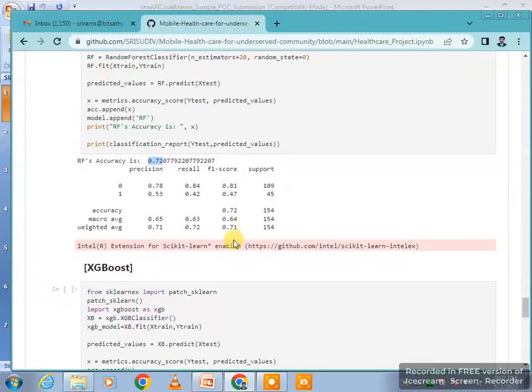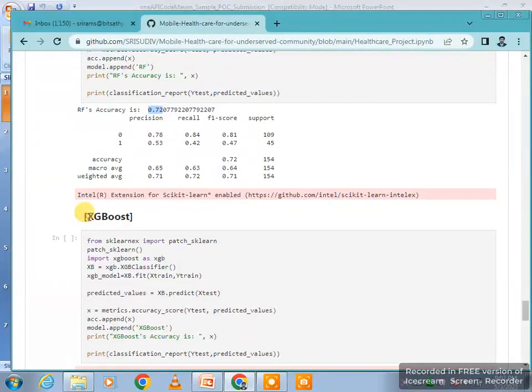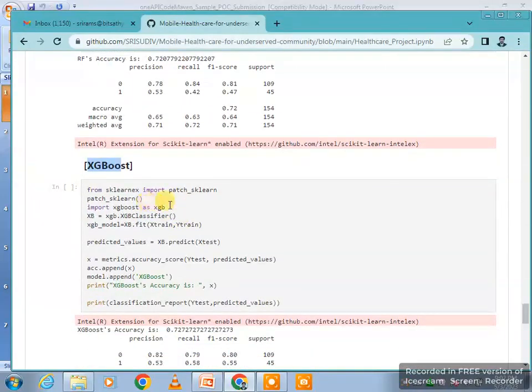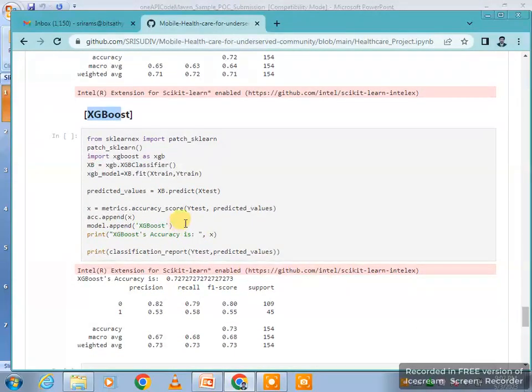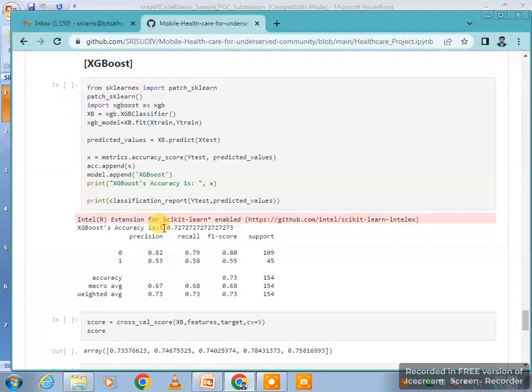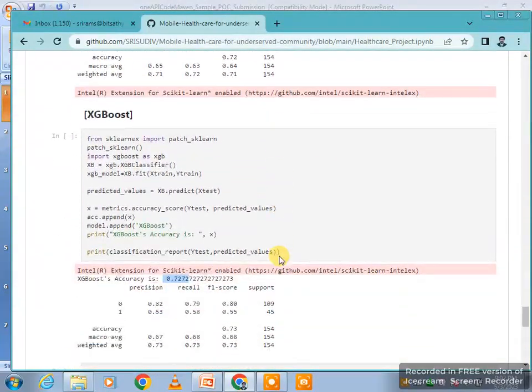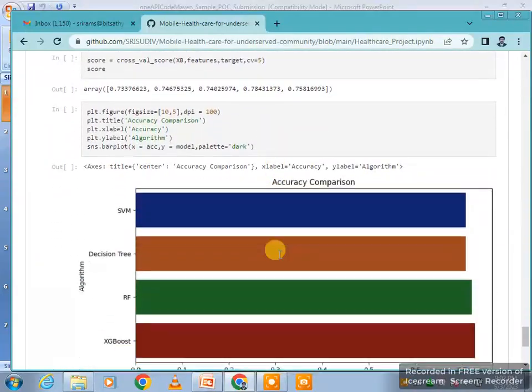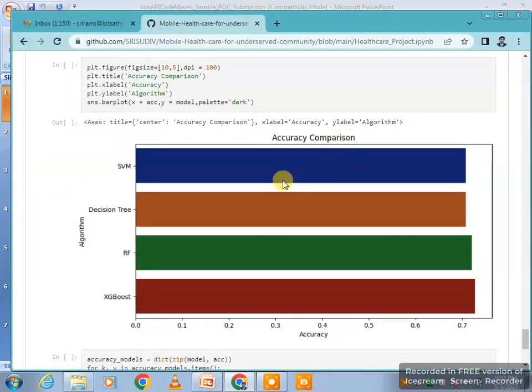And I use the XGBoost toolkit, first training the algorithm and testing it using the predicted option, and the final accuracy is 72, which is greater compared to the other classifiers. And finally I get the accuracy comparison.